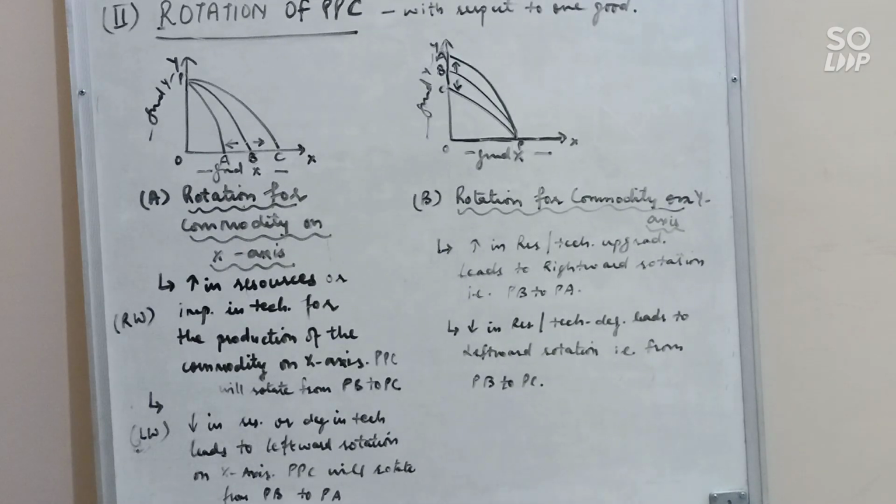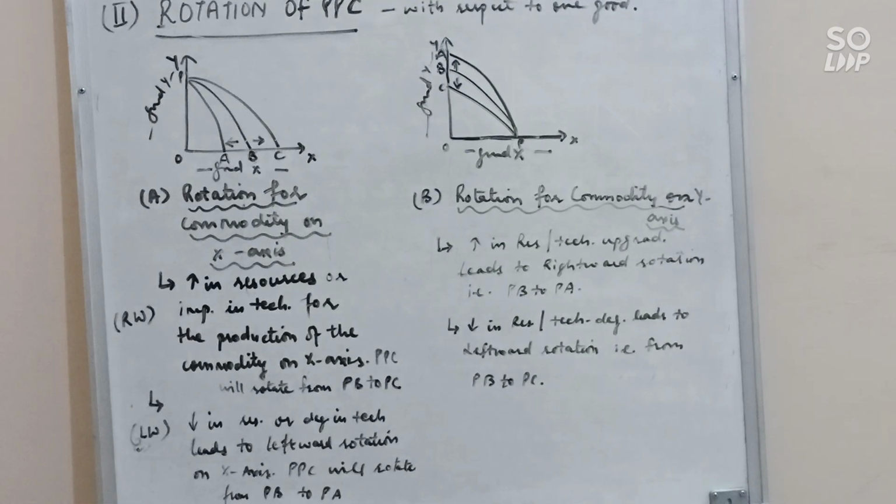So this is all about rotation and shift. Shift means when there is change in technology with respect to both the goods, and rotation of PPC means when there is change in technology and resources with respect to one good. Clear? I hope it is clear.